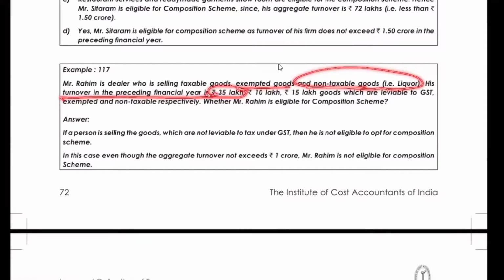So what they're saying, non-taxable goods are also being supplied in the preceding financial year, 35, 10 and 15 lakh, which are leviable to GST, exempted and non-taxable respectively. Whether Mr. Rahim is eligible for the composition scheme or not. No, he is not eligible because he is supplying liquor. Correct.